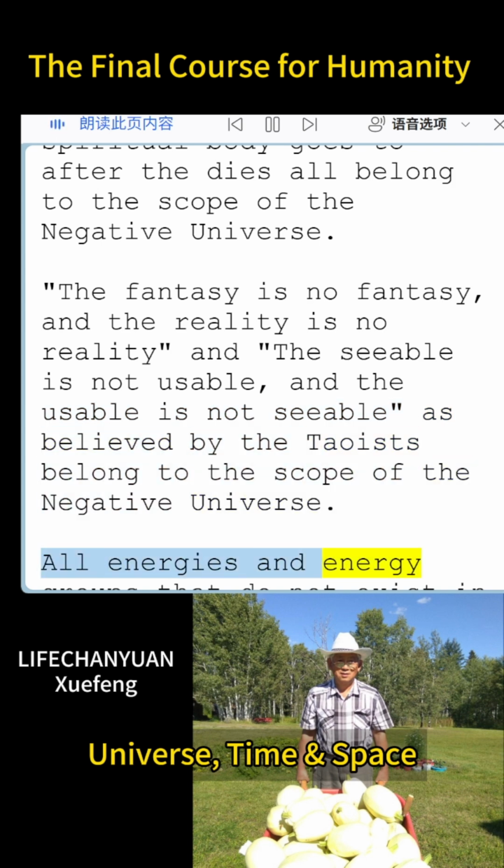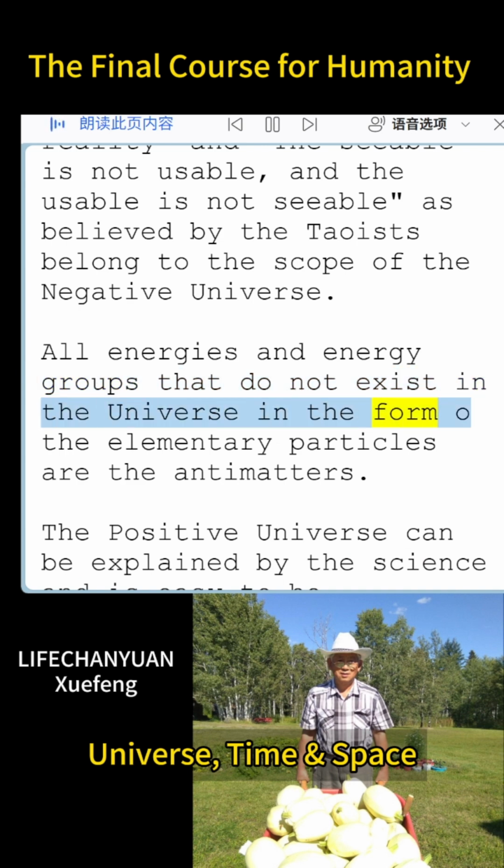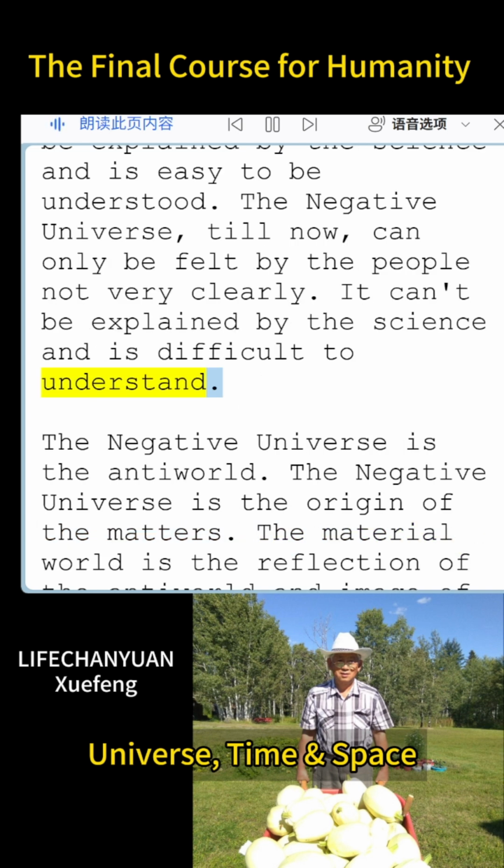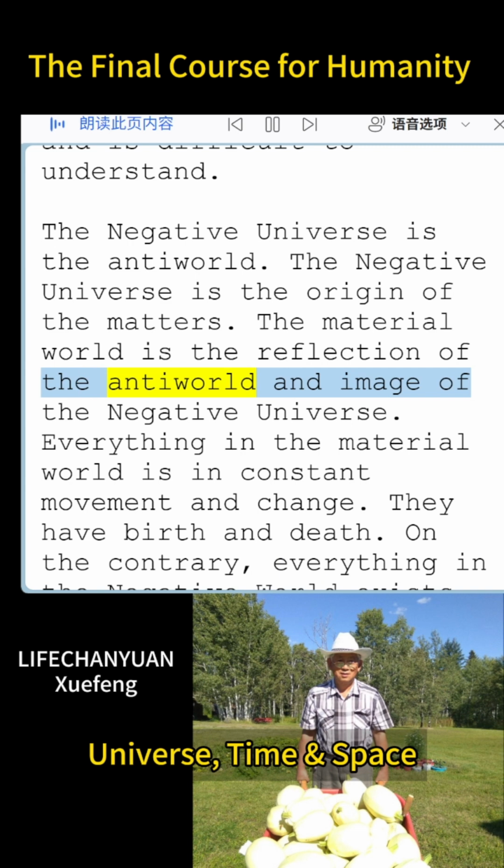All energies and energy groups that do not exist in the universe in the form of elementary particles are the antimatters. The positive universe can be explained by science and is easy to understand. The negative universe, till now, can only be felt by the people not very clearly. It can't be explained by science and is difficult to understand. The negative universe is the anti-world. The negative universe is the origin of the matters. The material world is the reflection of the anti-world and image of the negative universe.